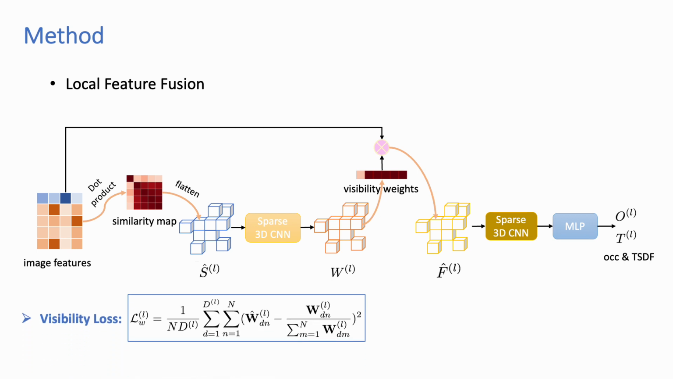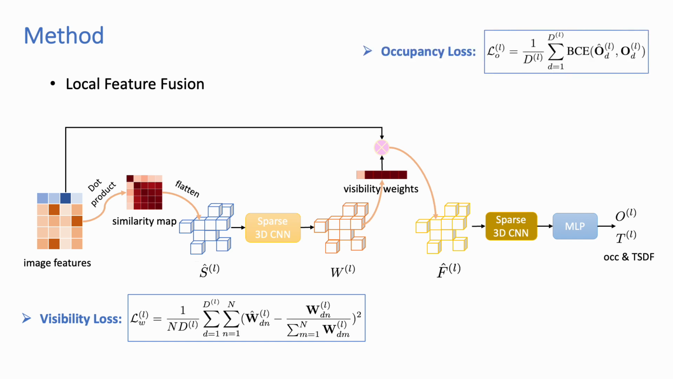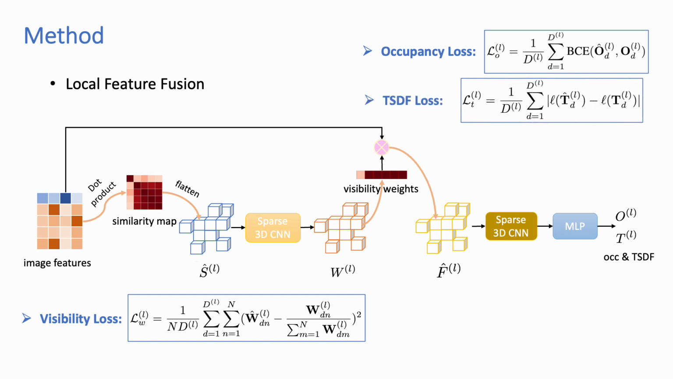The training loss of our visibility is the L2 loss between the ground truth and the predicted visibility weights. The occupancy loss is the binary cross entropy loss between the ground truth and the predicted occupancy, and the TSDF loss is the L1 loss on the log-transformed TSDF estimations.